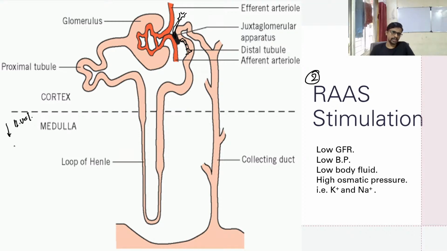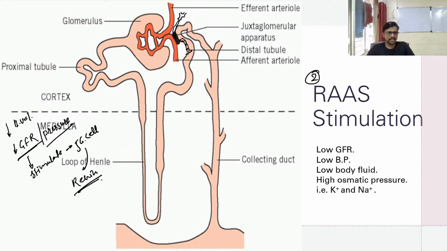It results in a decrease in glomerular filtration rate. So GFR, or the filtration pressure, is also decreased. This low pressure stimulates your JG cell, the juxtaglomerular cell, which secretes renin.